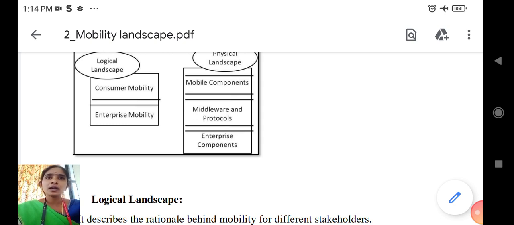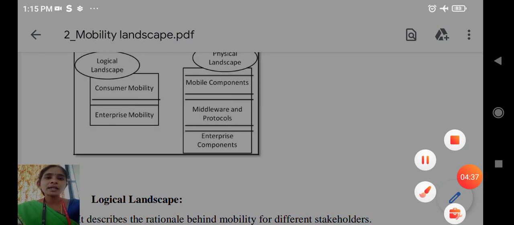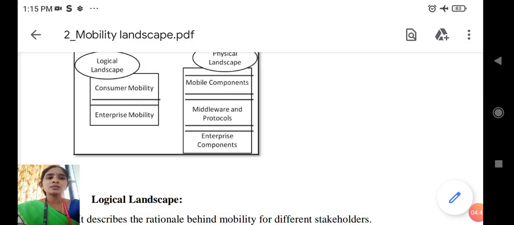If I create an application for the banking sector, for example specifically for HDFC, then the HDFC organization alone gives the users access to use the application. For that particular purpose we use enterprise mobility. It is only for organization purposes.